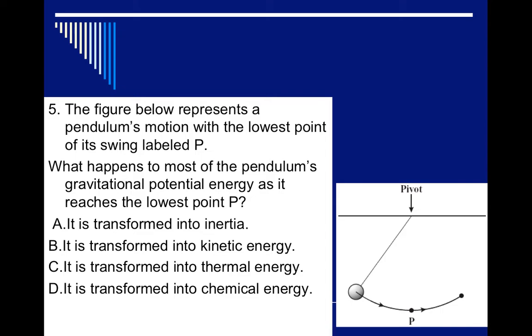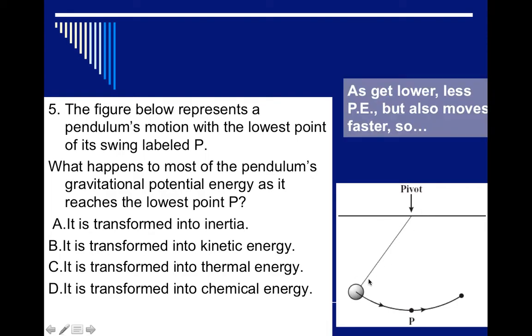Okay, we have a pendulum in motion. A pendulum is simply something that's swinging back and forth, in simple harmonic motion. And a pendulum's a great example of potential turning into kinetic. At the top, it is gaining height, so we have potential.